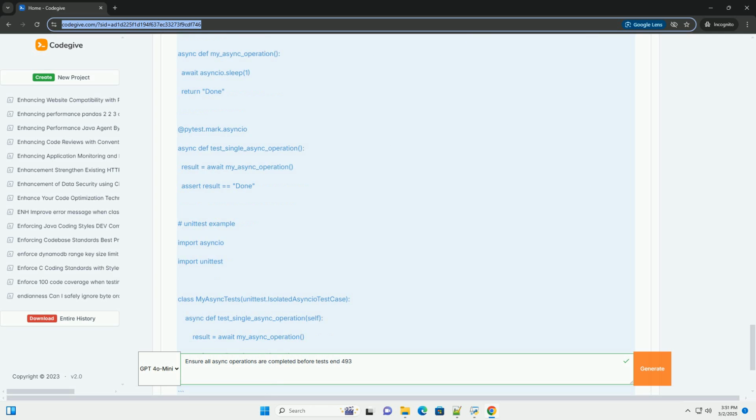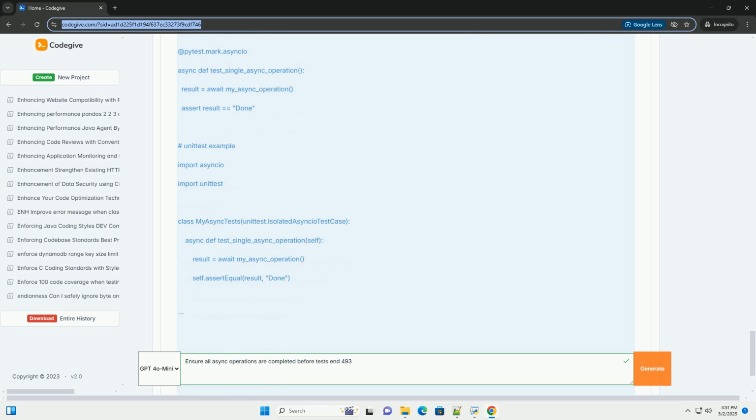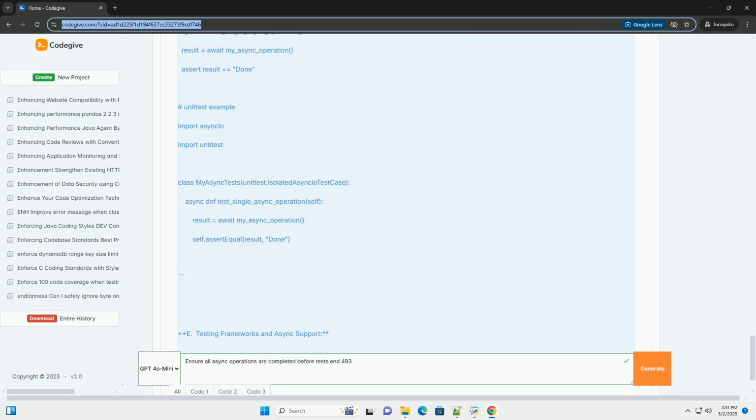B. Using asyncio.wait, for more fine-grained control. Asyncio.wait provides more control over how you handle the completion of tasks. You can specify timeouts and handle exceptions individually. C. Using async with and context managers, for cleaner resource management. If your async operation involves acquiring and releasing resources, like database connections or network sockets, using async with ensures proper cleanup even if exceptions occur.